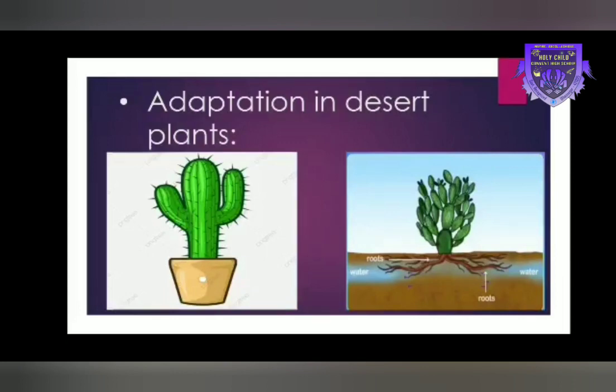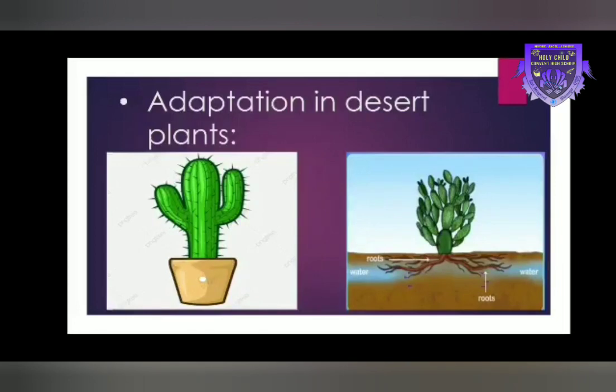The stem of a cactus has a waxy coating to prevent the loss of water from the plant. Also, the cactus has no leaves. Actually, the leaves of the cactus are reduced to spines, which prevents the loss of water through the pores in the leaves called stomata. This is the adaptation of this plant.